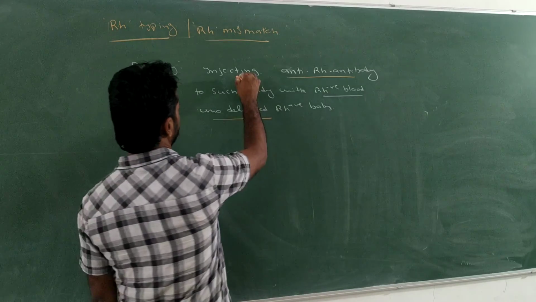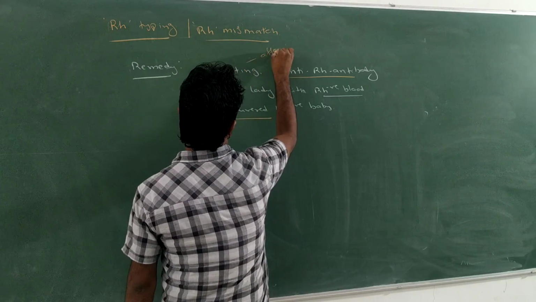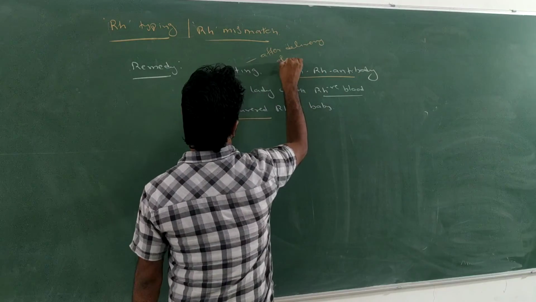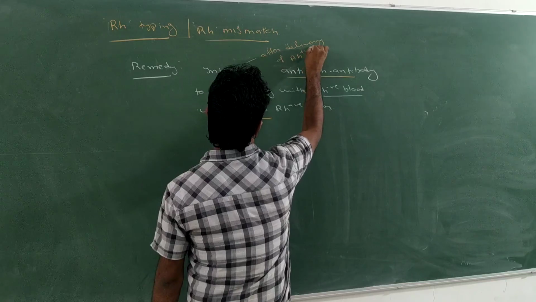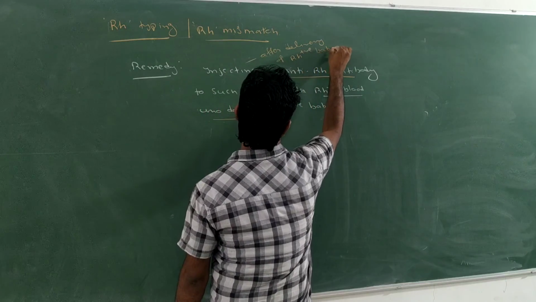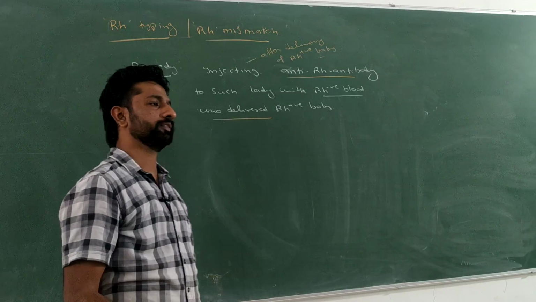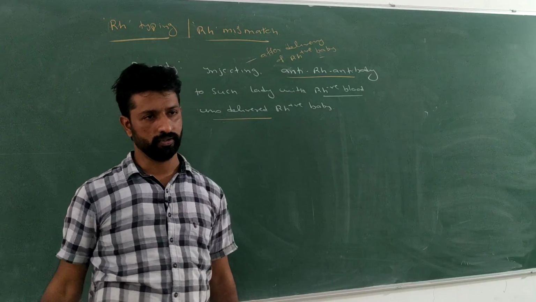So when this is injected, that is after the delivery of the Rh positive baby and before the delivery of the subsequent baby also.